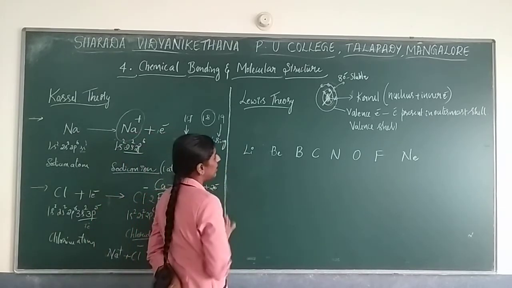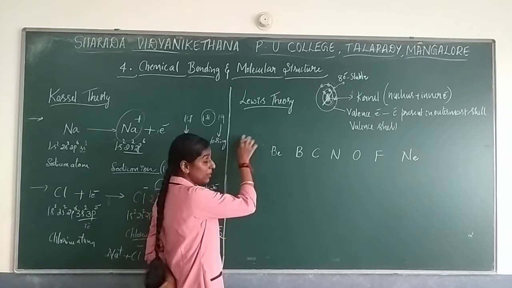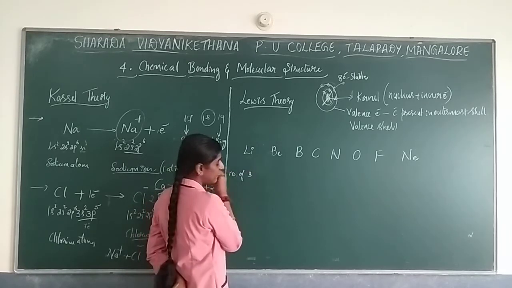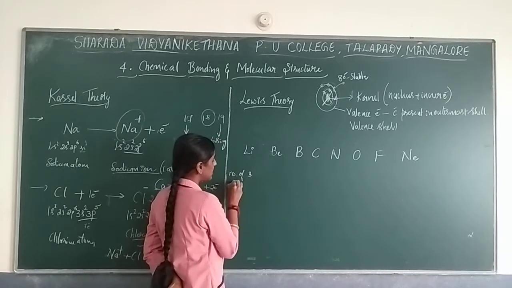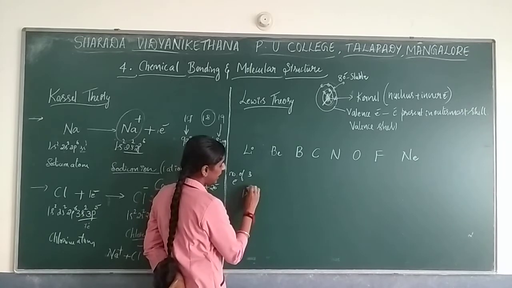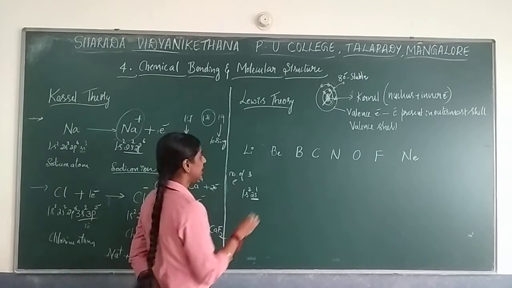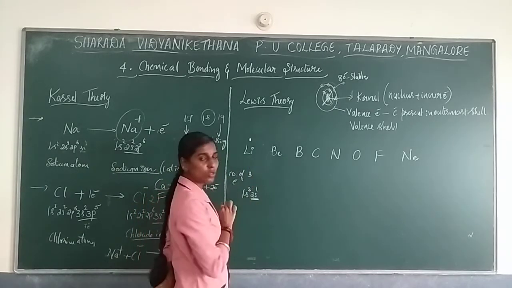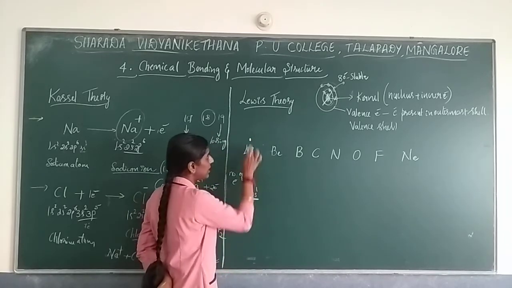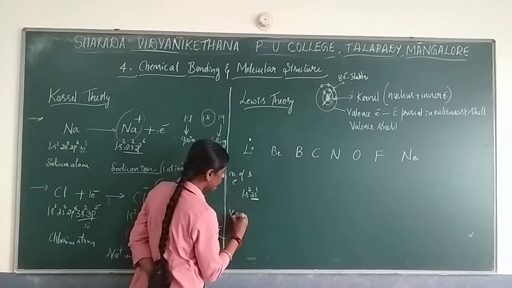Now if you consider the electronic configuration of lithium, how many electrons are present in lithium? That is nothing but the number of electrons, that is 3, right? So when you write the electronic configuration, you write 1s2, 2s1. The last shell has only 1 electron, so we represent that as 1 dot. Around lithium, if we represent 1 dot, we can say that is nothing but the valence electron.